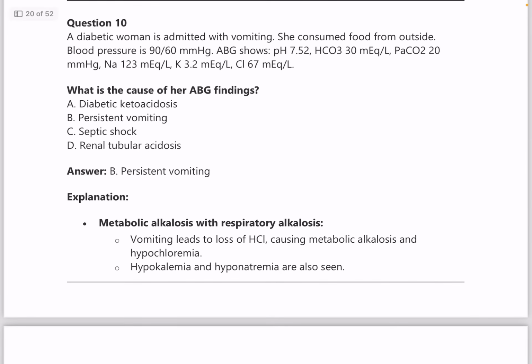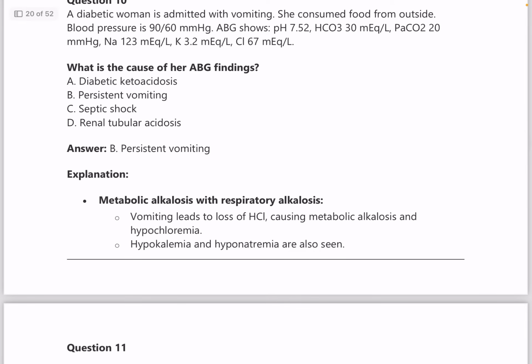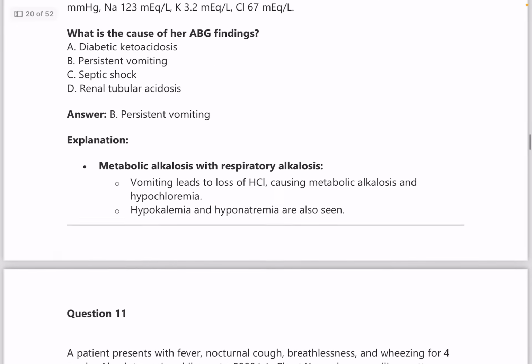A diabetic woman is admitted with vomiting. She consumed food from outside and BP is 90/60. ABG shows pH of 7.52. Bicarbonate level is 30. PaCO2 is 20. Sodium is 123. Potassium is 3.2 and chloride is 67. What is the cause of her ABG findings? Answer is persistent vomiting, because you need to know which condition will cause HAGMA and which condition will cause NAGMA. There's a table again available for this, and please learn in which all conditions HAGMA and NAGMA are seen.